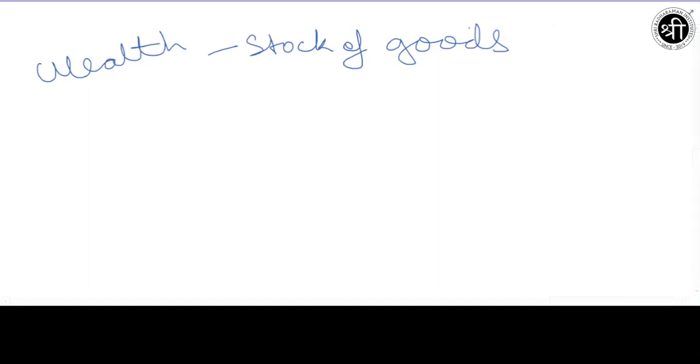So in economics, wealth means a stock of goods which are a source of income. Meaning a group of those things which can be used to earn income, that is known as wealth.